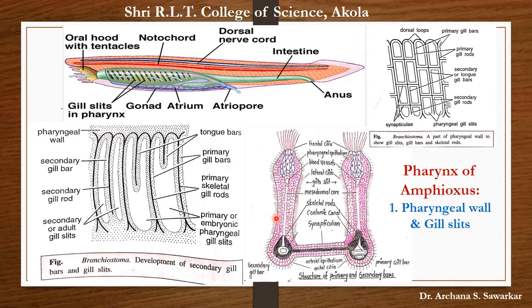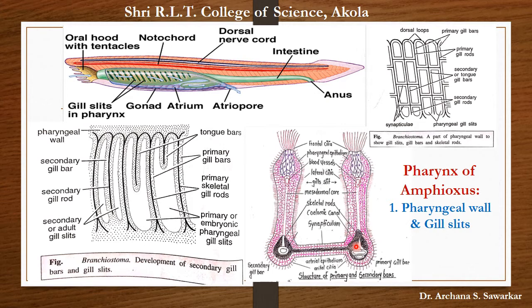This epithelial covering encloses a mesodermal core in between them. This mesodermal core contains fibrous connective tissue, blood vessel and supporting gelatinous skeletal rod. We can observe here in both secondary as well as primary gill bar.